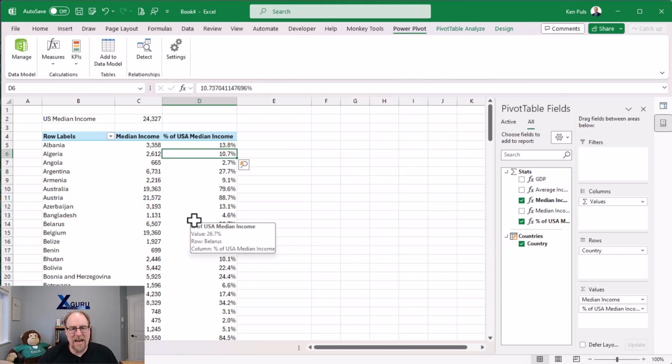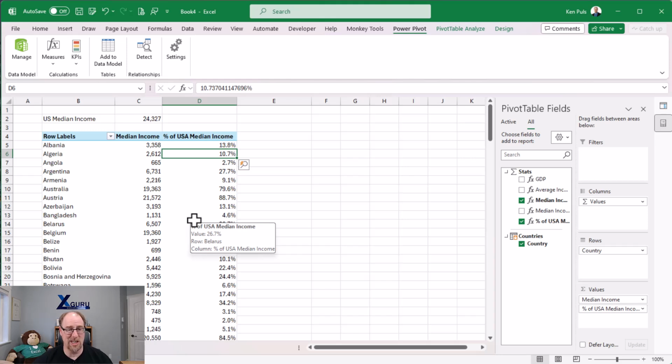The next thing I'd like to do though, is I'd like to actually add some filters in here, and I want to be able to filter by region. I want to go and take a look at, show me all the countries in Europe, show me all the countries in North America or South America. But unfortunately, I don't have that in my data. And where can I get it?